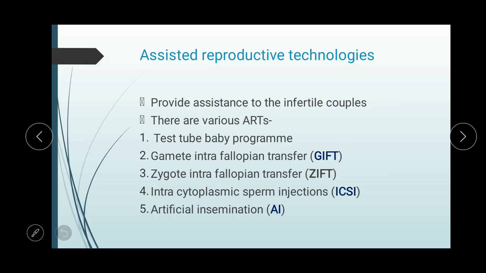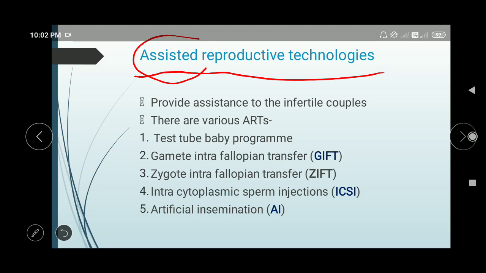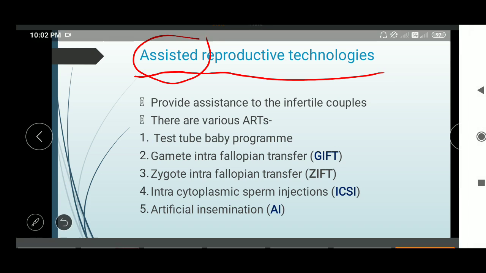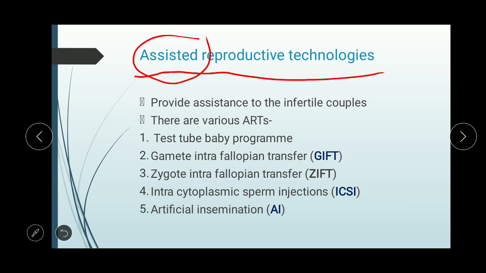So assisted reproductive technology, as the name suggests, will assist the parents to produce a normal child and provide assistance to the infertile couples. There are various kinds of ARTs.